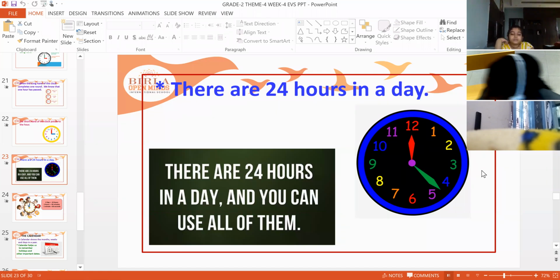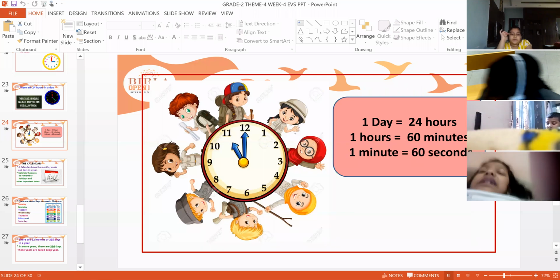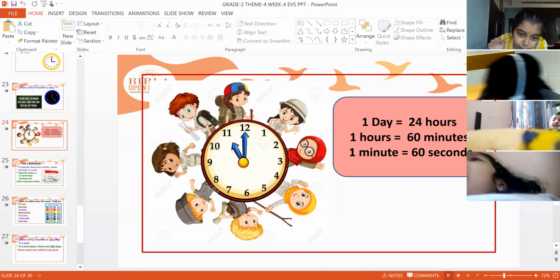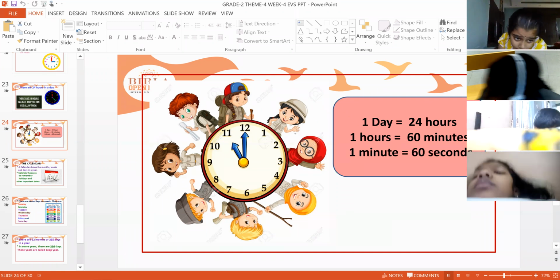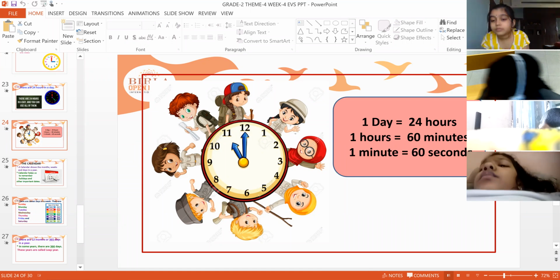Next, now coming to 1 day is equal to 24 hours. So in 1 day, there will be 24 hours. 1 hour is equal to 60 minutes. That day I showed you how you will count the 60 minutes. Our watch is a 5 table. So those who don't know how to read the watch, now you can learn. Starting from 12, you can learn from here.